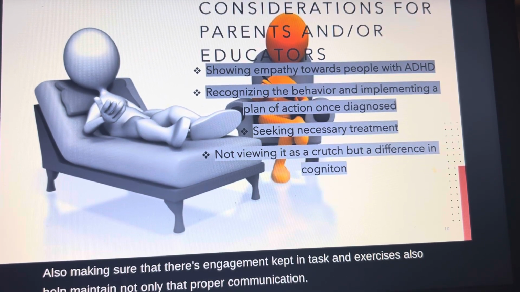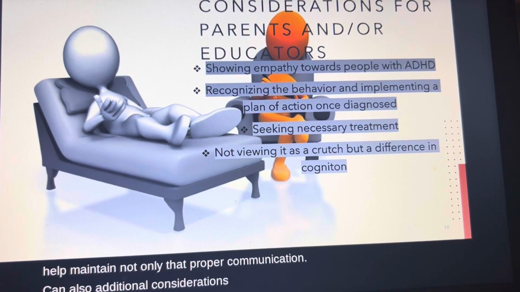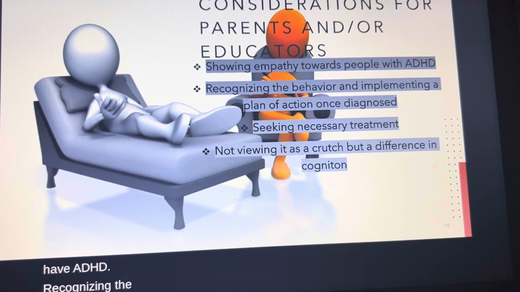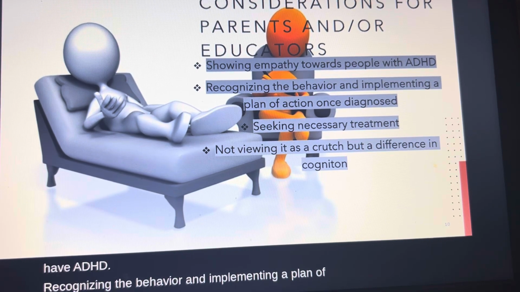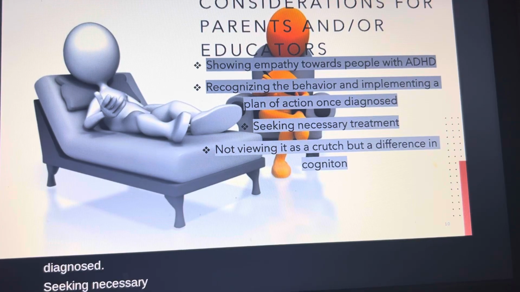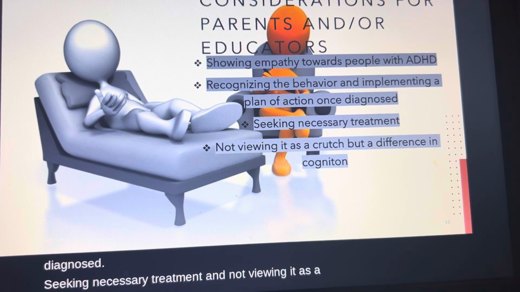Also, additional considerations is showing empathy towards people that have ADHD, recognizing the behavior and implementing a plan of action once diagnosed, seeking necessary treatment and not viewing it as a crutch, but a difference in cognition.